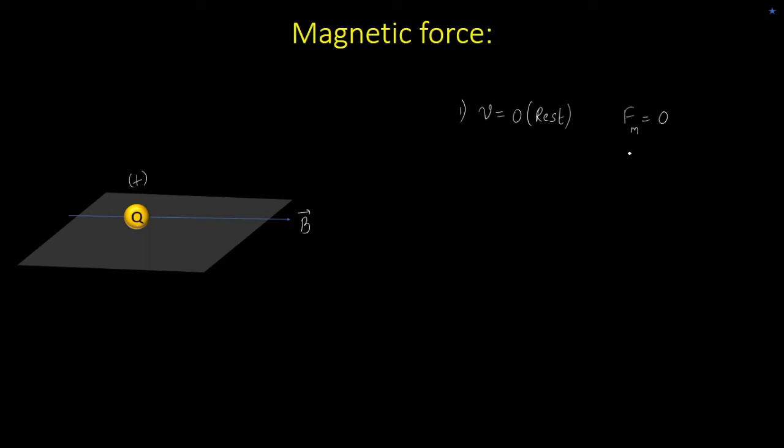So there is no magnetic force on a charge which is at rest. What is happening here? It is very easy to understand that, because if a charge is at rest, it is only producing electric field. Therefore, it is not interacting with the external magnetic field.